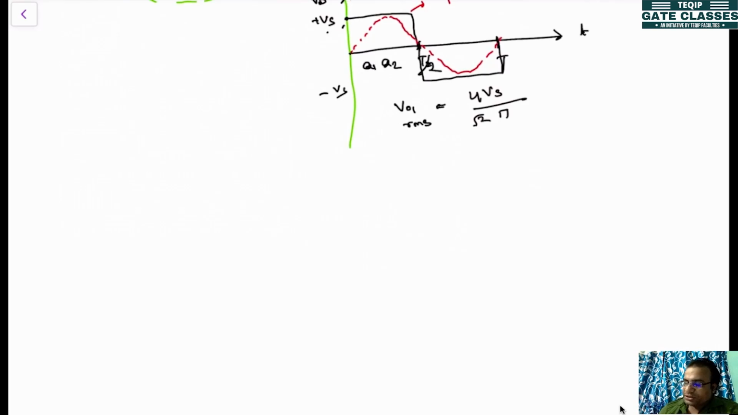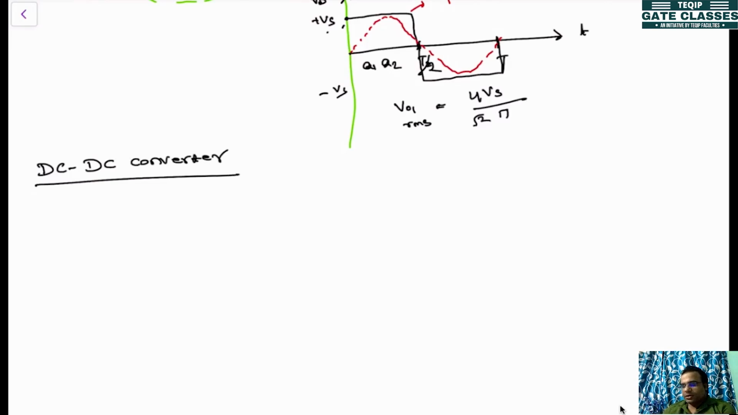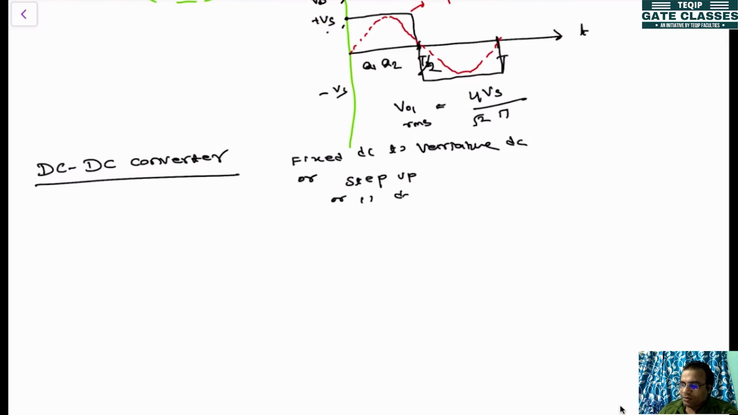So the next and last application that we'll see is the DC to DC converter. You have seen first the AC to DC converter, the rectifier, then the DC to AC converter, that is the inverter. So this is the DC to DC converter. It will be converting fixed DC to variable DC, or it can step up the voltage, or it can step down the voltage.